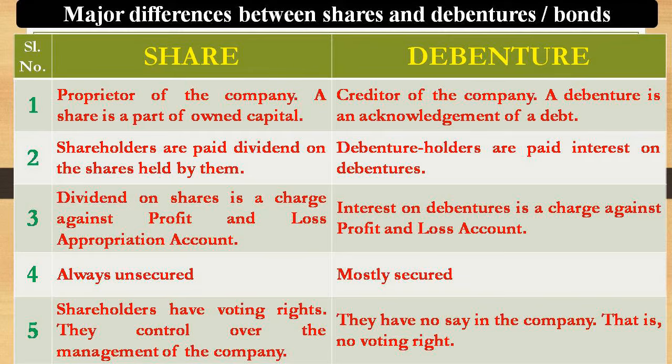But in the case of shares, it is actually unsecured, and their rate of profit or yield may vary, or some problem is there. And in the case of shares, they have the right to attend meetings and they have voting rights. But in the case of debentures, they have no voting right, and there is no possibility or chance to attend the board meeting and so on. That is also a very important point.